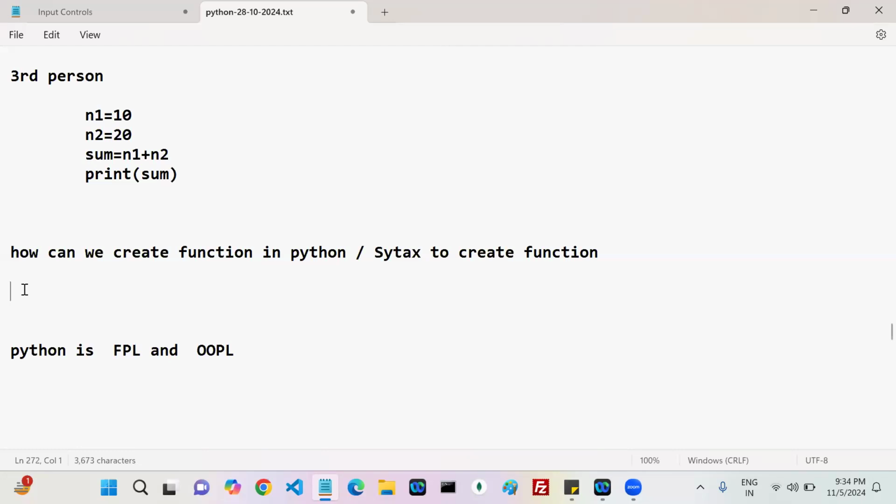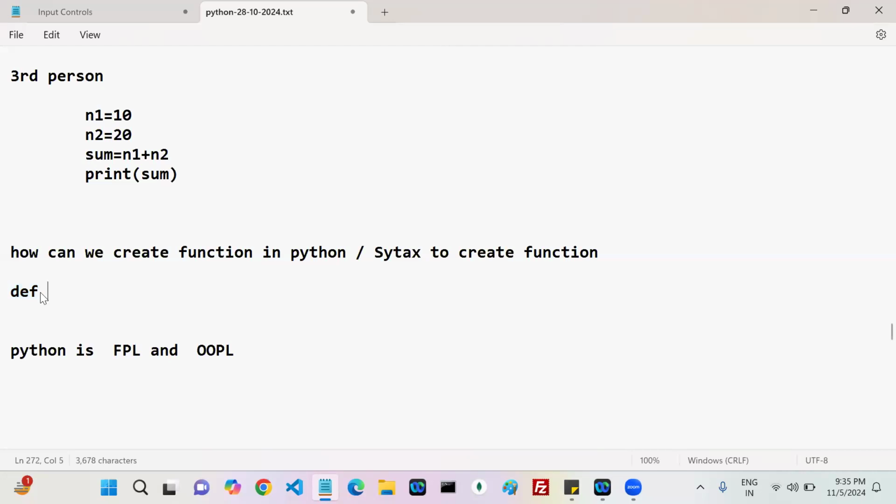See, first, you need to define a function, right? For that purpose, I need a syntax. If you want to define a function in Python, there is one reserved word. That reserved word is DEF. If you want to remember, just think define a function. DEF is the keyword which is used to create a function. This is the reserved word.